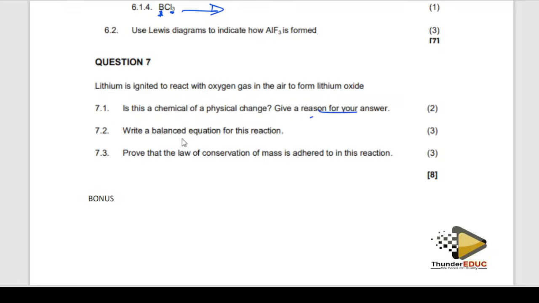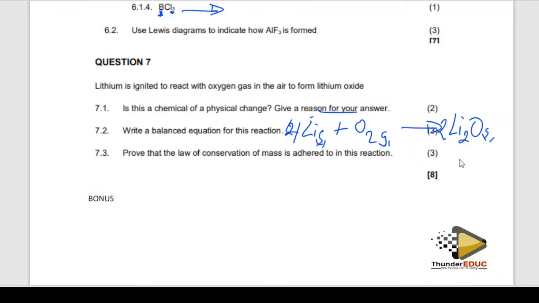Balanced equation: lithium plus oxygen. You get lithium oxide, because lithium is group 1, so you put a 2 here, and then now it becomes 4, so you put a 4 there. Now it's balanced. Solid, gas, solid. Don't forget to write the states, because states are very, very important in the equation.